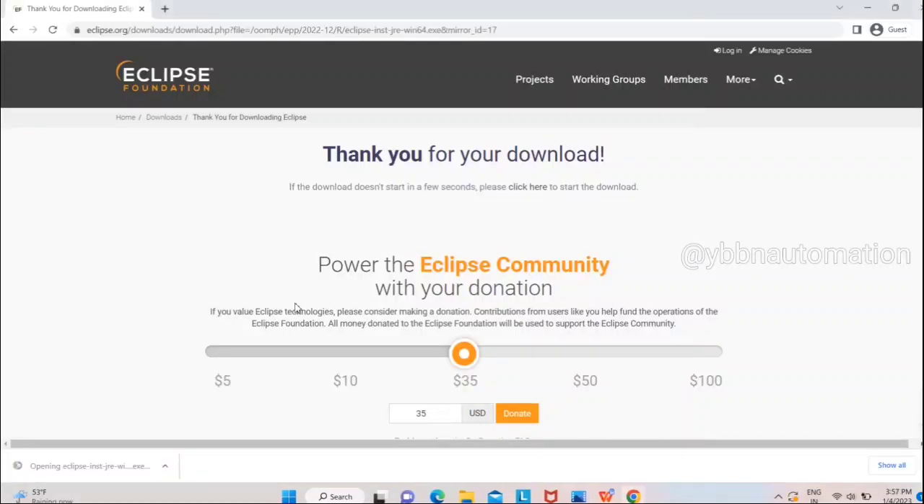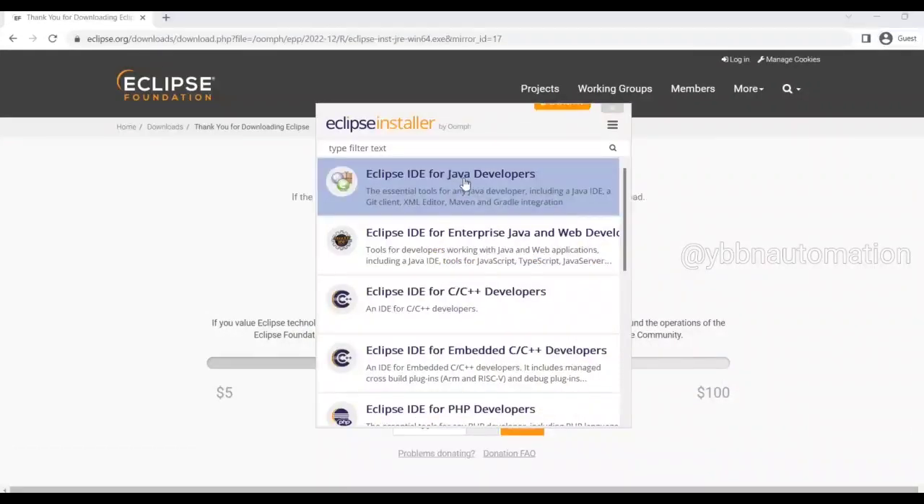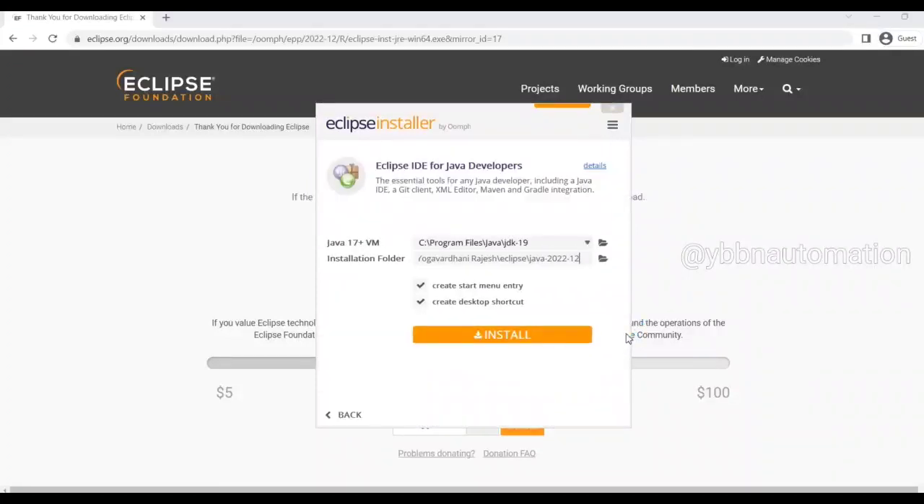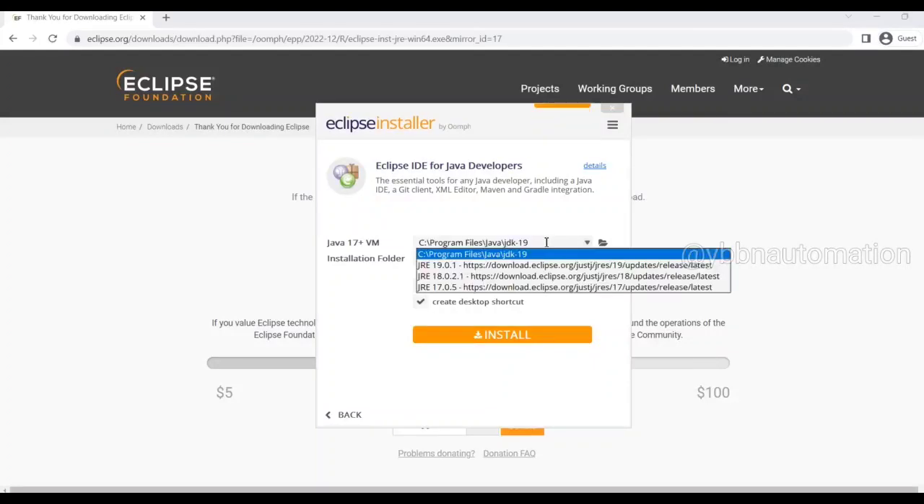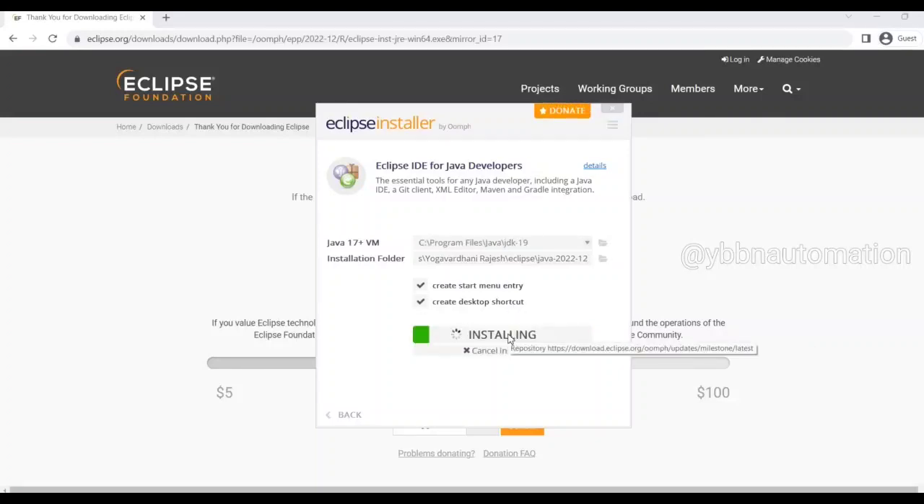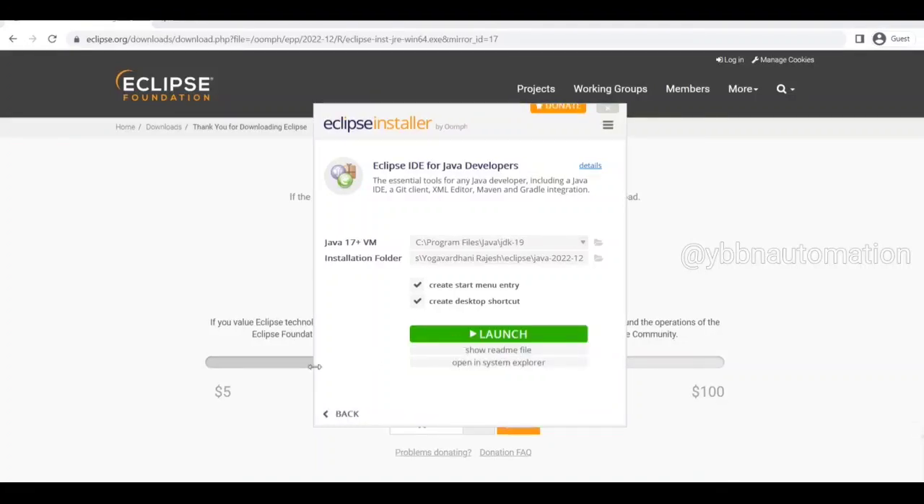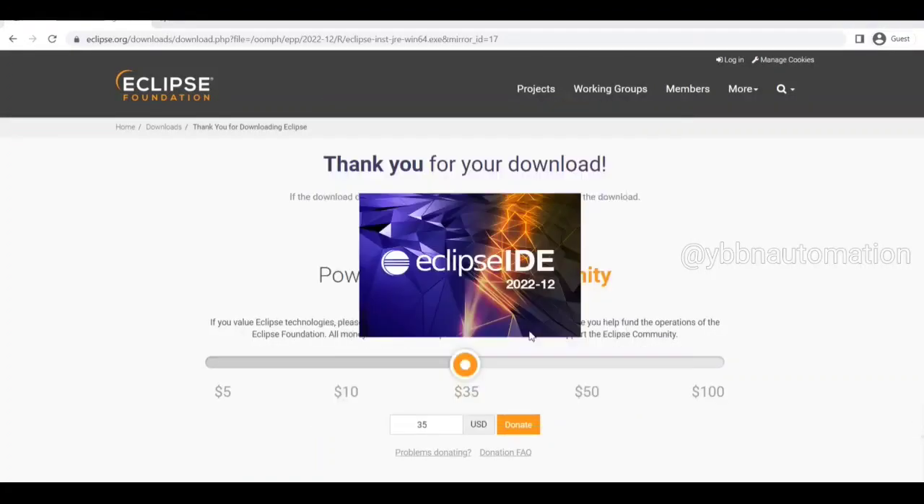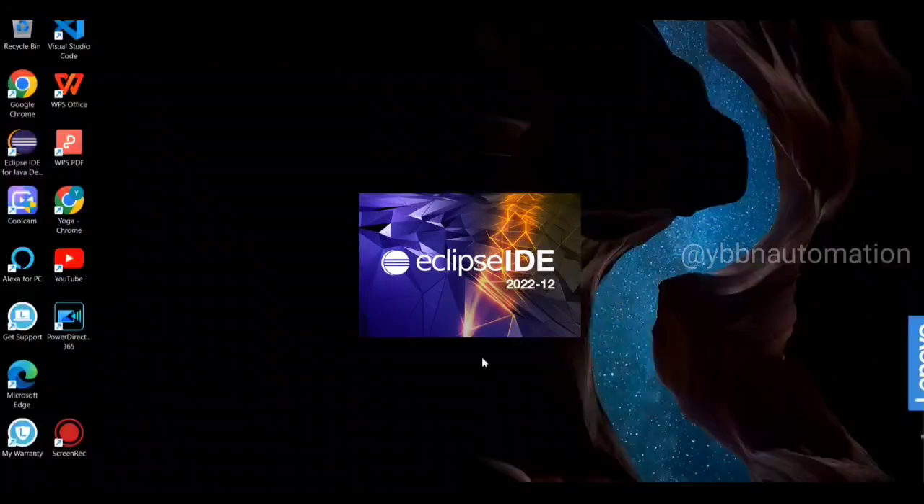Open the downloaded exe file. So we will select Eclipse IDE for Java developer as I said earlier. We can see that the Java version is selected by the Eclipse automatically since we installed Java already. Next, the path for installation is also provided here. Now click on install button. It will take some time for installing. After installation, you will get this launch button. Just click on it. The Eclipse IDE will open now.